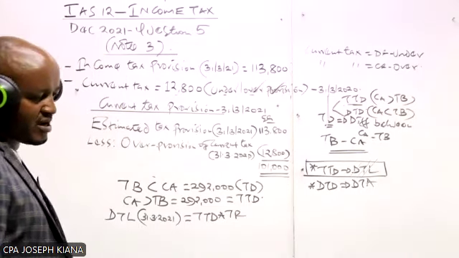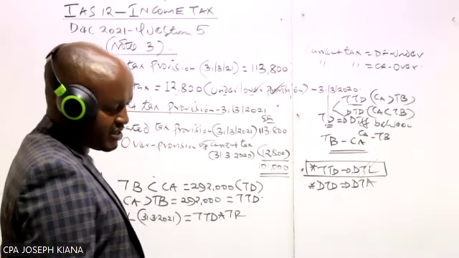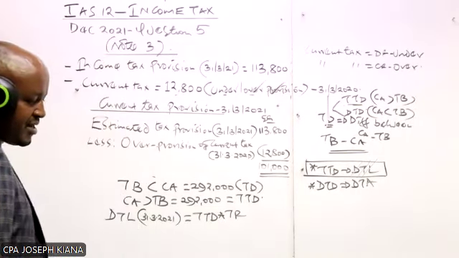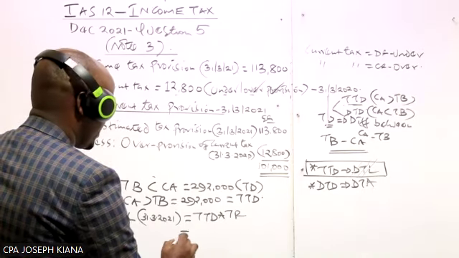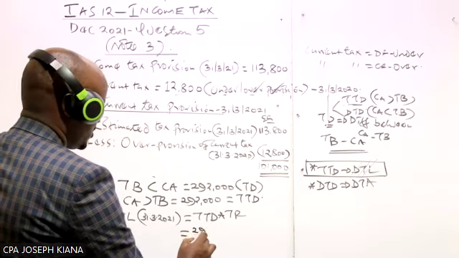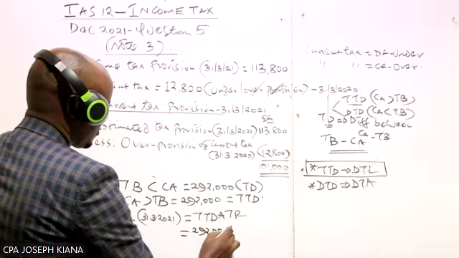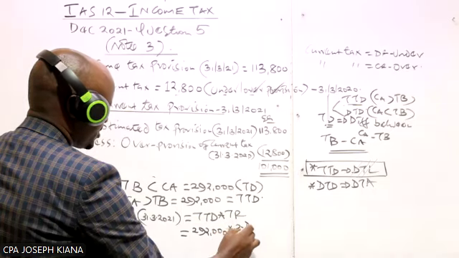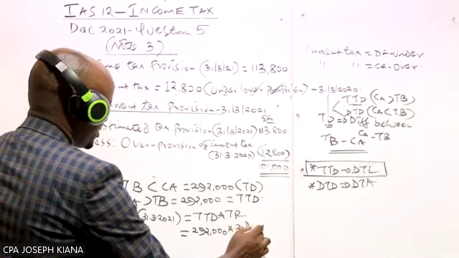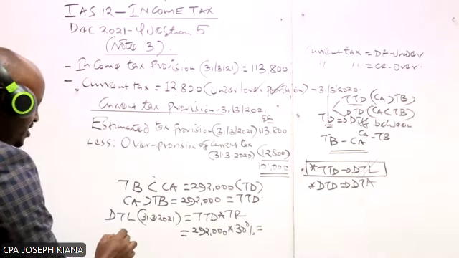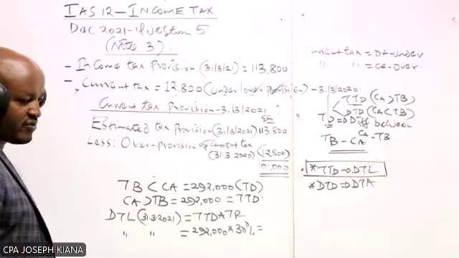In the last paragraph of note number 3, we are given the tax rate. So we have the taxable temporary difference, which is 292,000, times the tax rate, which is 30%. This now will be the deferred tax liability at the end of the year.